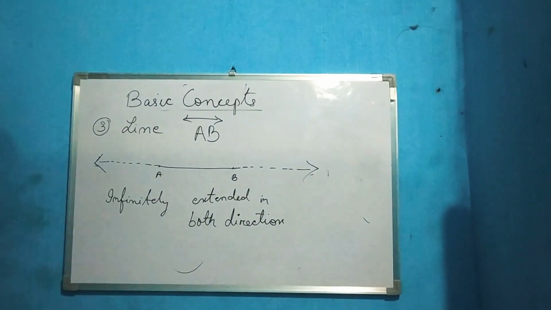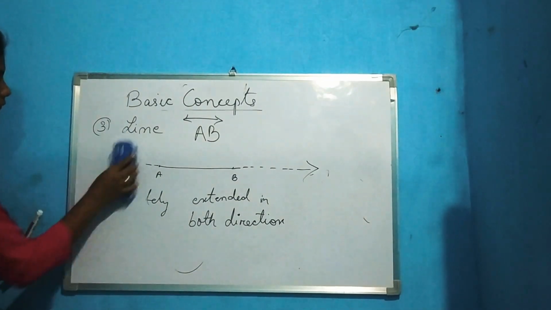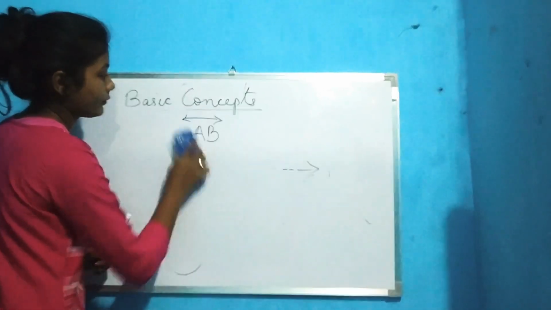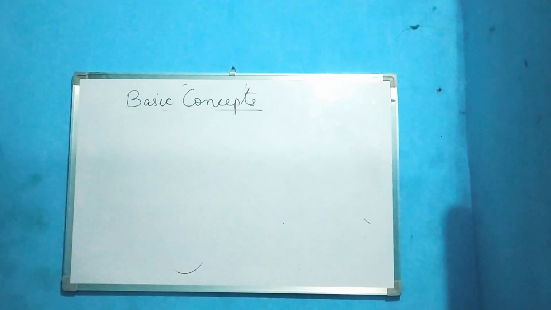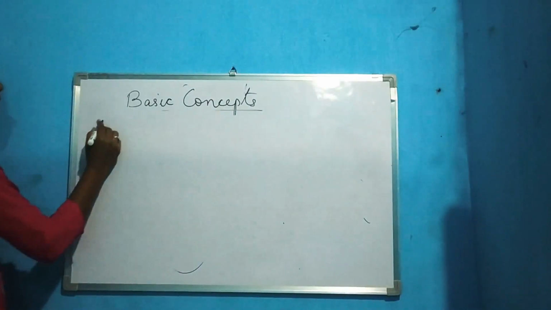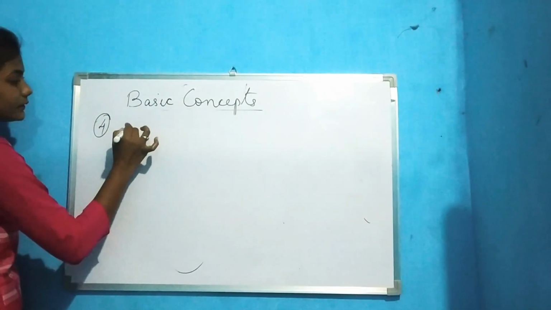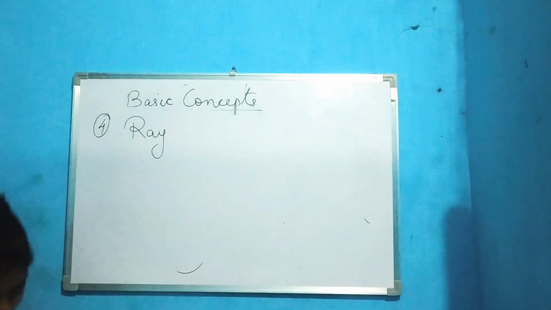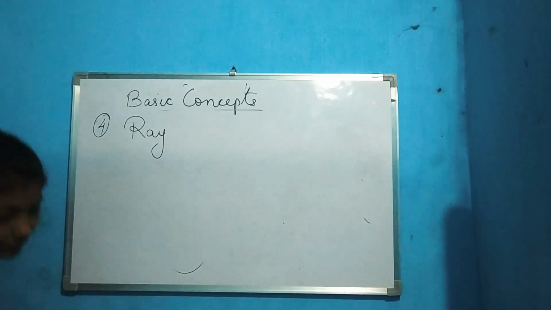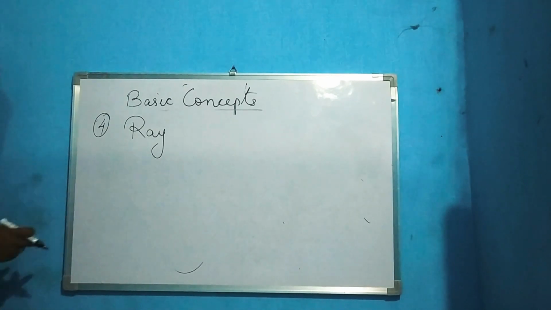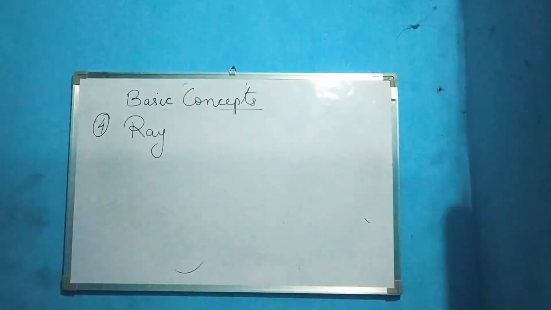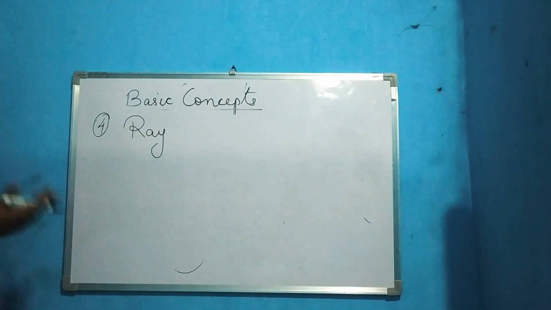Next, coming to our next term, number 4, that is a ray. Okay, a line segment which extends endlessly in one direction is called a ray.